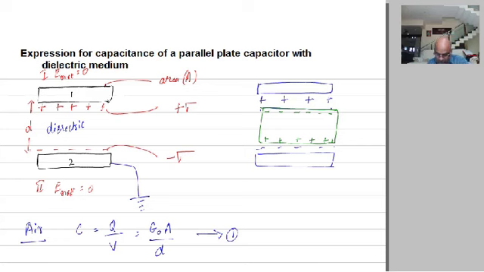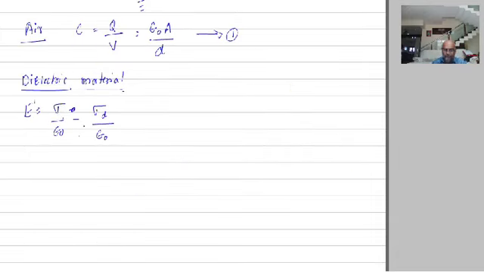Therefore E is equal to sigma by epsilon naught minus sigma d by epsilon naught. What is sigma d? It is the surface charge density on the dielectric material, so it opposes. Earlier we had only sigma by epsilon naught. Now we have sigma minus sigma d divided by epsilon naught. Just remember this as equation number 1.